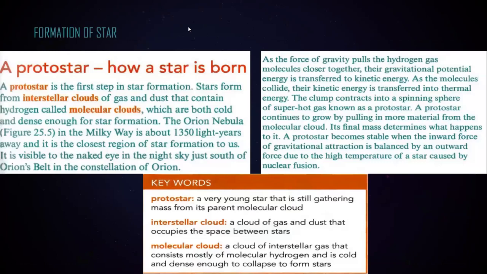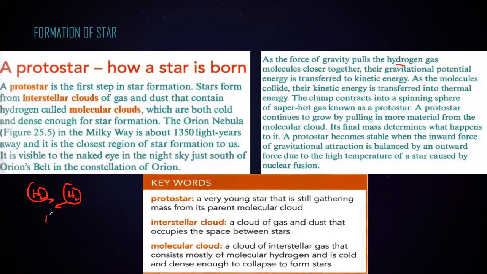So what basically happens is that the molecular cloud starts to come closer together. As the force of gravity pulls the hydrogen molecules closer to each other, they collide. When they come closer, the gravitational potential energy decreases and the kinetic energy increases. Because when particles come closer, the potential energy decreases and the kinetic energy increases.